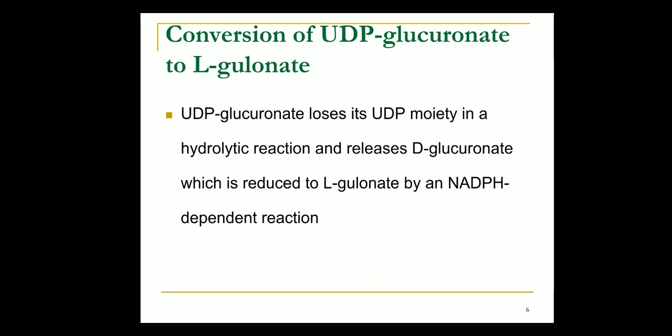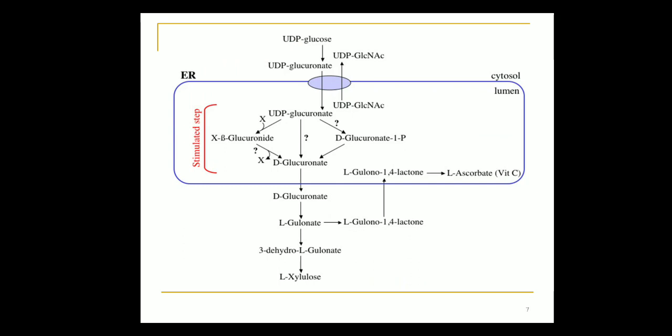Then UDP glucuronate loses its UDP in the hydrolytic reaction and releases glucuronate, which is reduced to L-gulonate by an NADPH dependent reaction. So this is the uronic acid pathway: UDP glucose to UDP glucuronate, then UDP glucuronate to glucuronate, L-gulonate and L-xylulose. And this L-gulonate is used for synthesis of vitamin C.